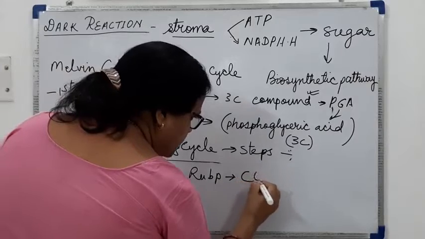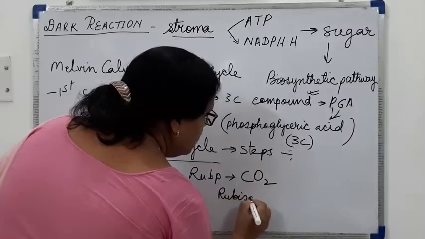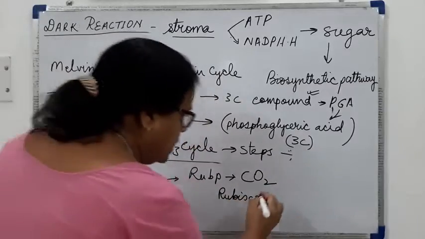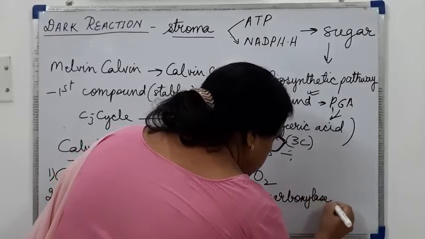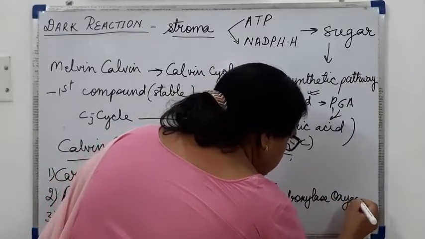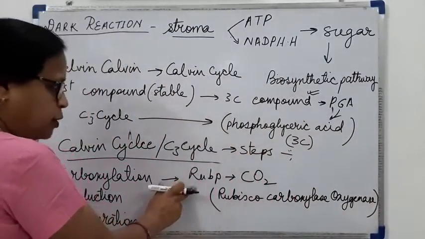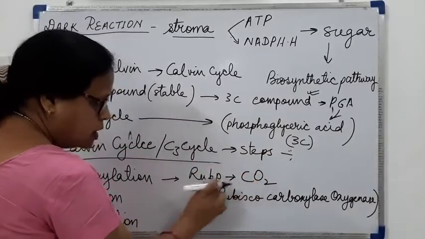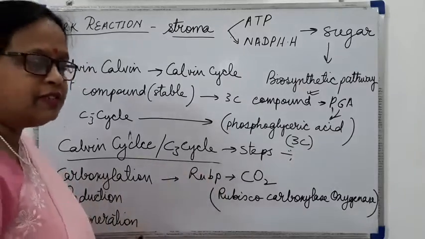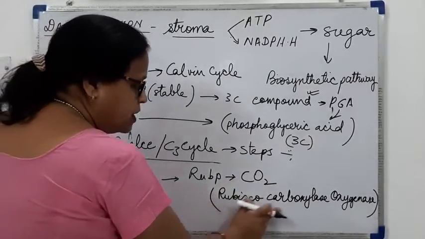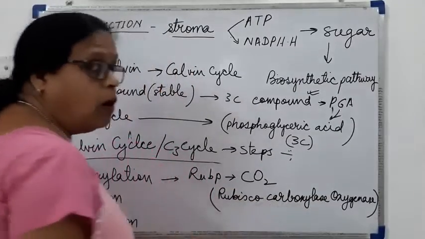It is accepting CO2 in the presence of the enzyme Rubisco, ribulose carboxylase oxygenase. So RUBP accepts CO2, or you can say fixes CO2, in the presence of the enzyme Rubisco carboxylase oxygenase.